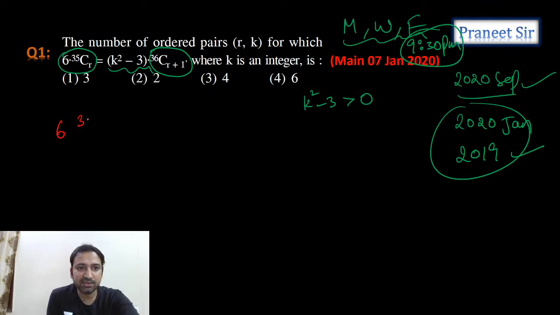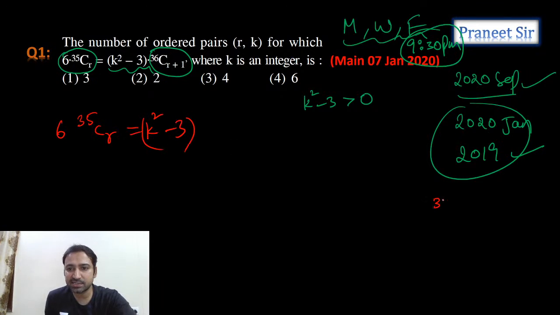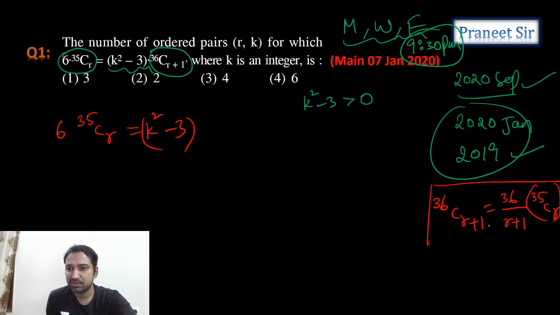Okay, so let's try to simplify this. 6 into 35Cr into k square minus 3. So guys, can we write 36C(r+1) as 36 by (r+1) into 35Cr? Do we have this property? We have this property, guys.